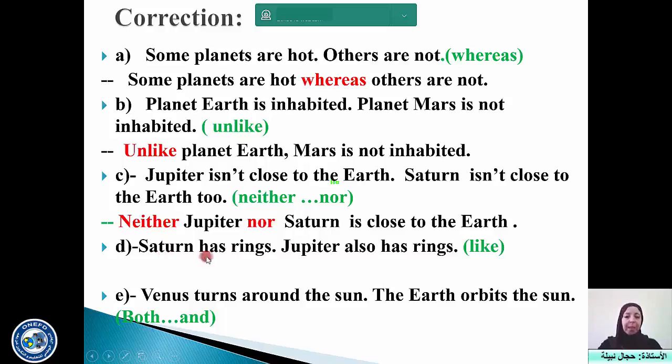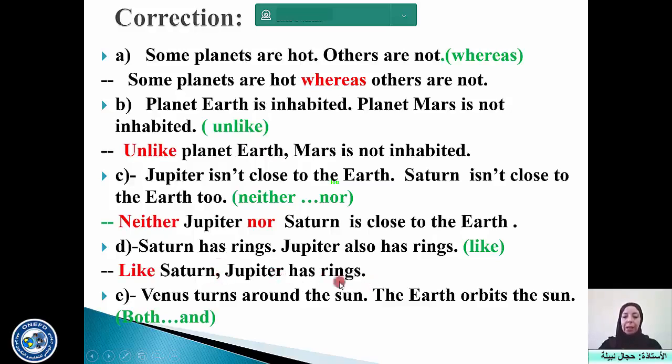Next sentence. Saturn has rings. Jupiter also has rings. This is, of course, similarity, with "like". And you can compare "like" with "and like". You see, it's simply the opposite. So we can use it in the same way as in the previous sentence. Say, like Saturn, comma, as I said, it's very essential.